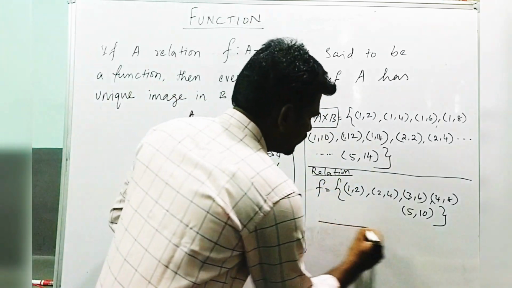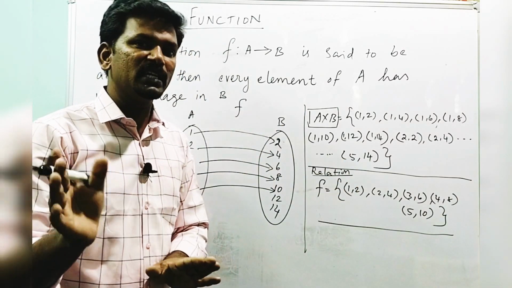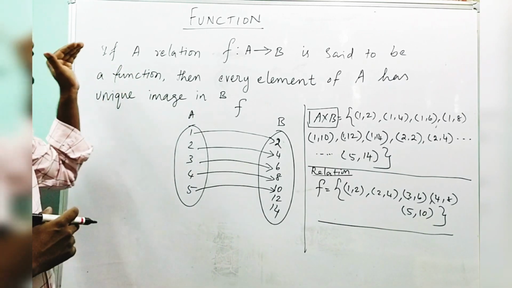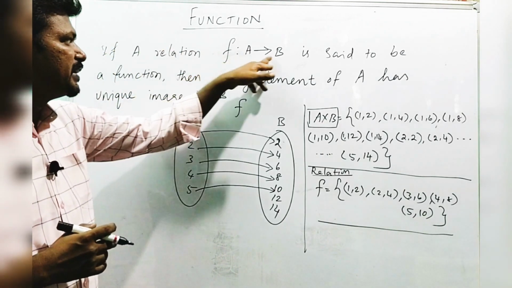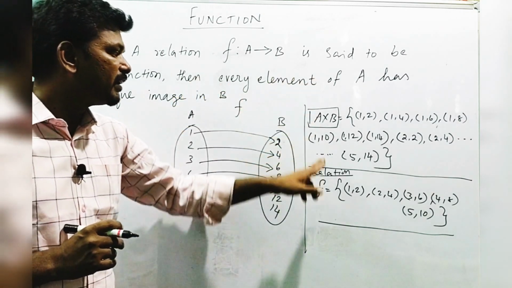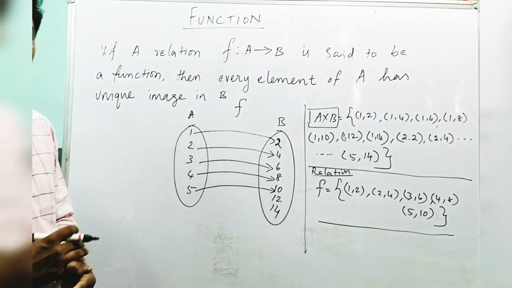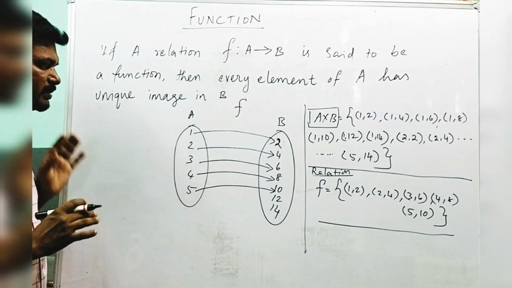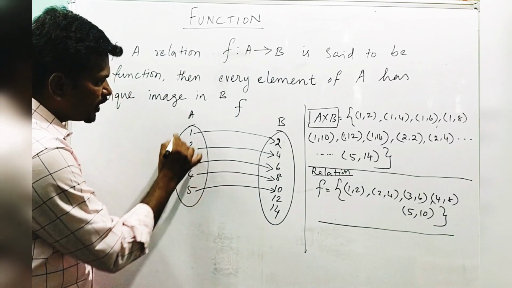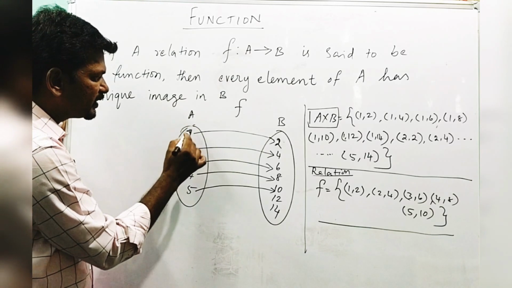Now we have to check whether this given relation is a function or not. Now what is the definition of a function? A relation f from A to B is said to be a function, then every element of A has a unique image in B. Every element of A has a unique image in B. So now look at this: every element of A.